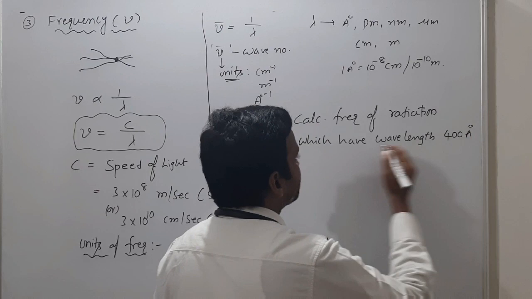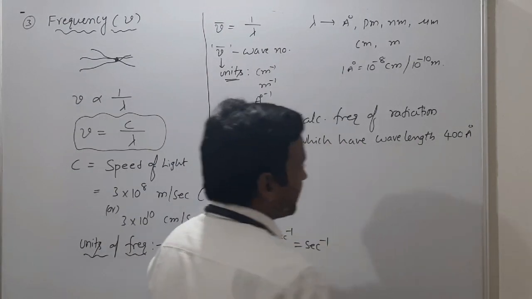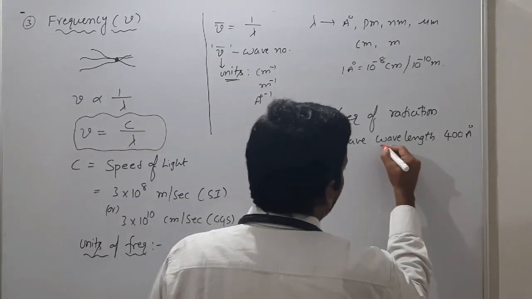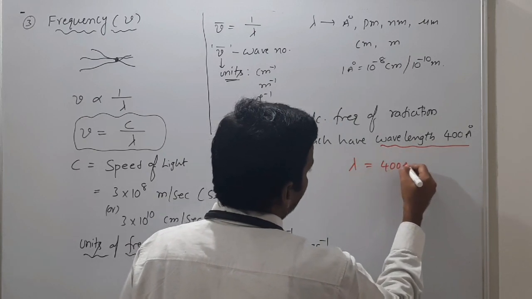So what is asked is the frequency, and the wavelength was given. Lambda is 400 angstrom.